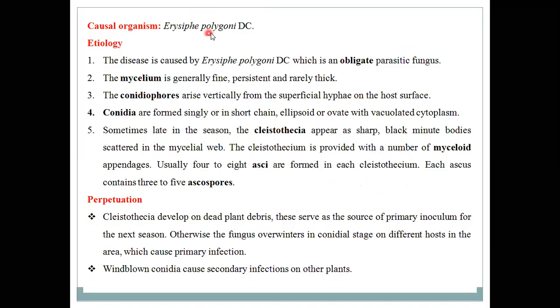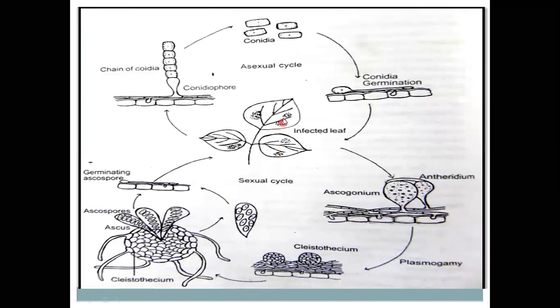Then the causal organism Erysiphe polygoni, already discussed the etiological parts of Erysiphe polygoni, and also perpetuation, that is, primary source and secondary source. So this is the asexual disease cycle of Erysiphe polygoni, forming conidia on the tip of the conidiophore.